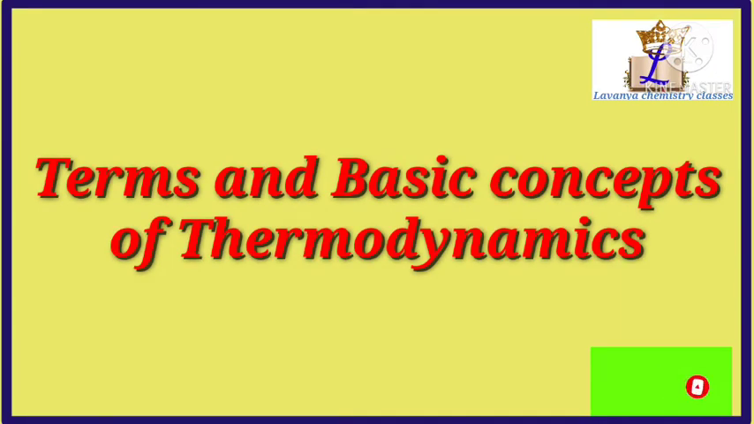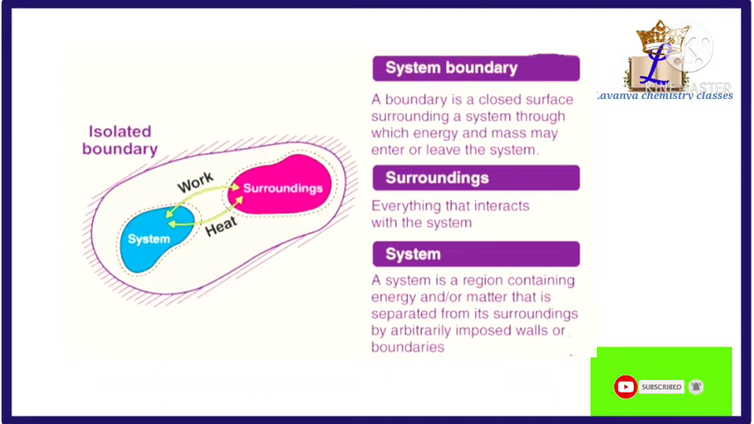In the terms and basic concepts of thermodynamics, mainly we understand what a system and surroundings are. A boundary is a closed surface surrounding a system through which energy and mass may enter or leave the system. Surroundings means everything that interacts with the system. And a system is a region containing energy or matter that is separated from its surroundings by boundaries.